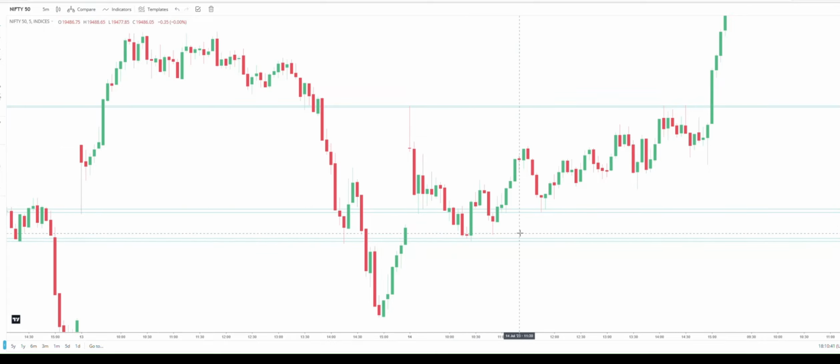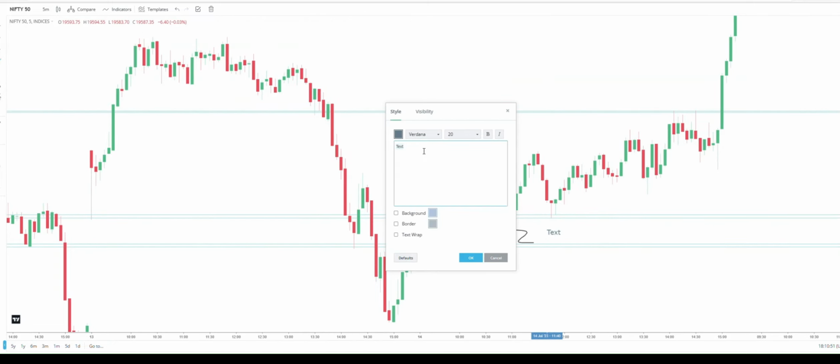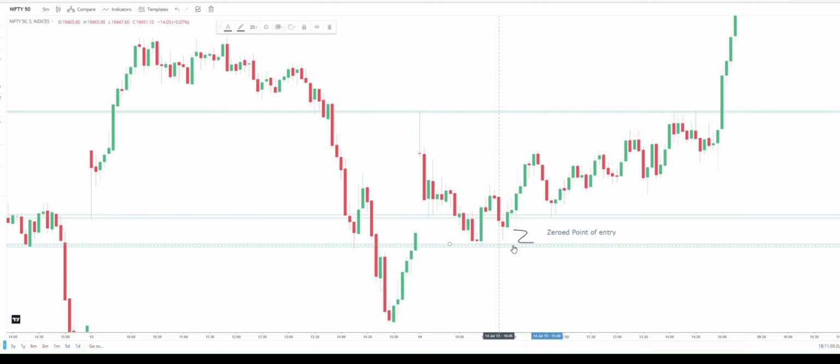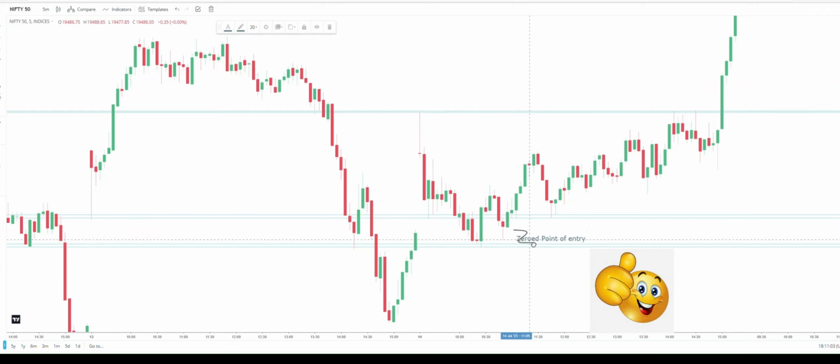This is the first point of our zeroed point entry, right? Zeroed, I will write here. This is the zeroed point of entry. This is our entry point. Where is our SL? SL is here, right? You have to enter 19,437, 19,400 CE. You need to enter aggressively when the second reversal came.